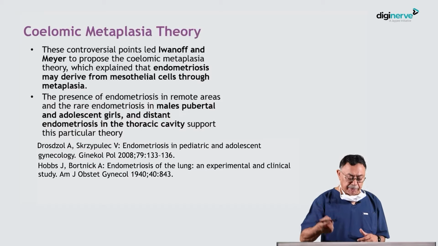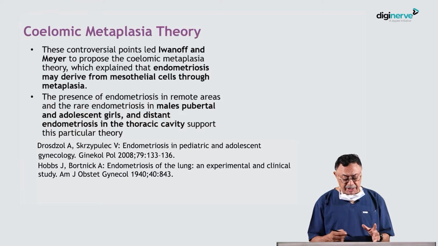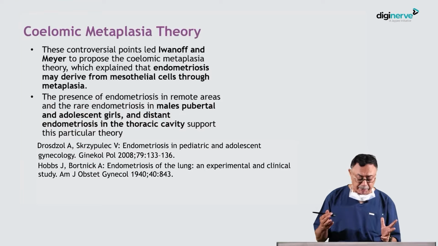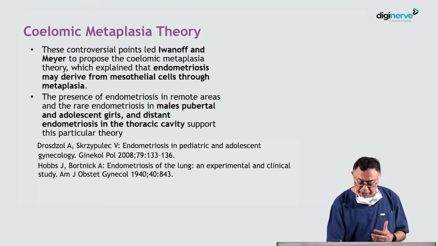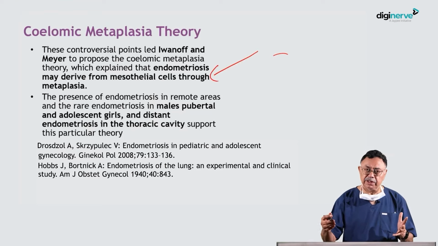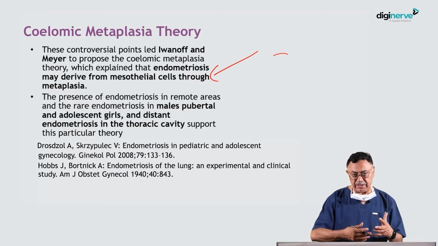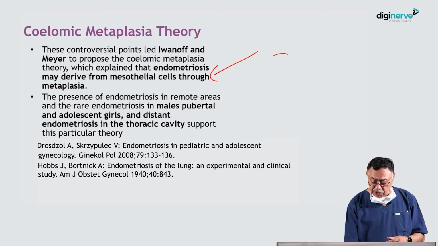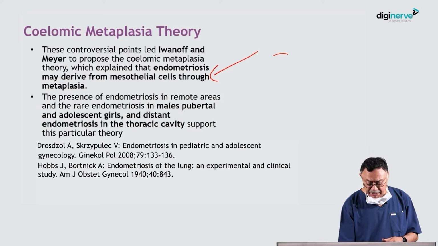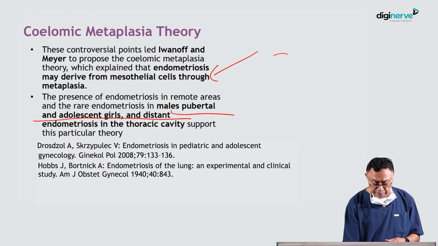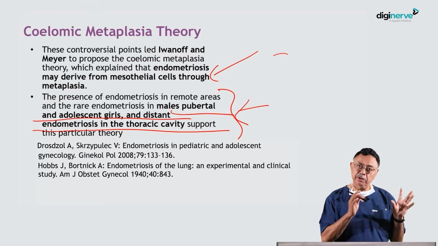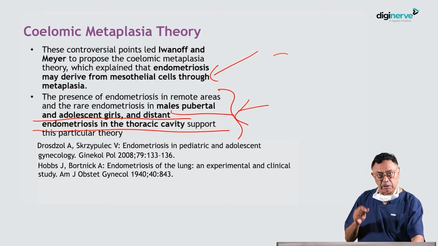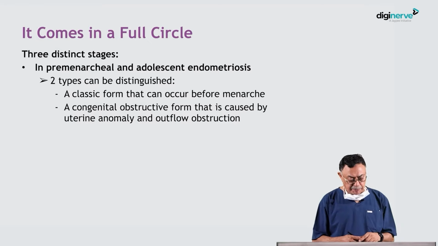Then of course, there is the coelomic metaplasia theory, which is the most controversial. Ivanov and Meyer's theory, which we call the coelomic metaplasia theory, explains that endometriosis may derive from mesothelial cells through metaplasia. We know that we have the mesothelial cells embryonically, and when the mesothelial cells undergo metaplasia, that can happen. This is supported by the rare occurrence of endometriosis in male and pubertal adolescent girls, and distant endometriosis in the thoracic cavity. So this theory can explain that distant endometriosis. That could be one of the reasons. So, it comes full circle.